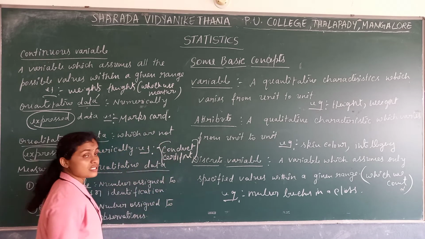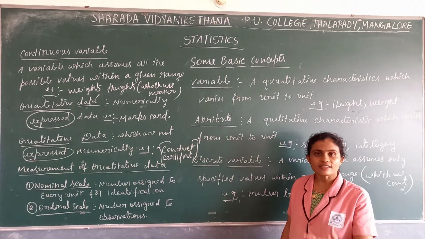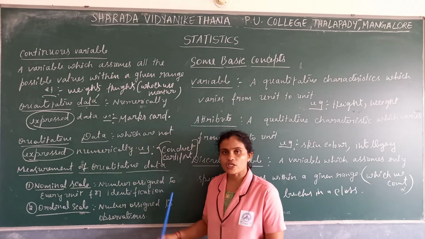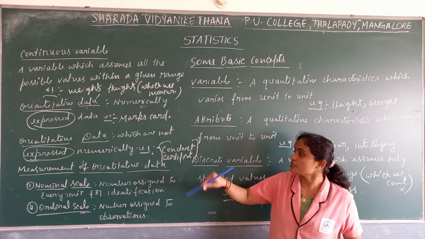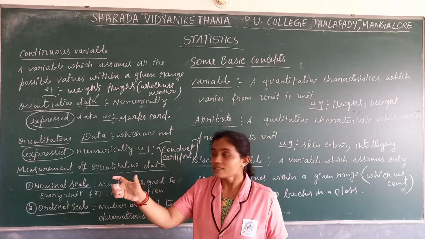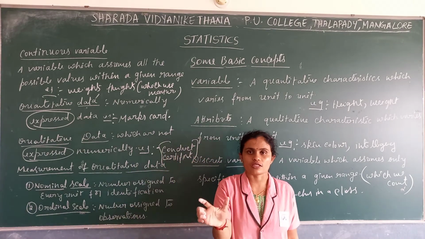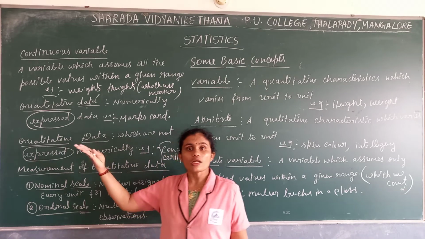Conduct certificate means his behavior certificate. His behavior certificate is data, but it is not expressed in numbers. Nobody will write that this person's behavior is 70% or 80%. It will not be written numerically, it will be written in words. So these are documents which are qualitative data.